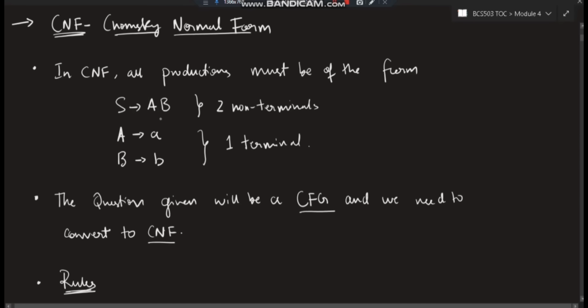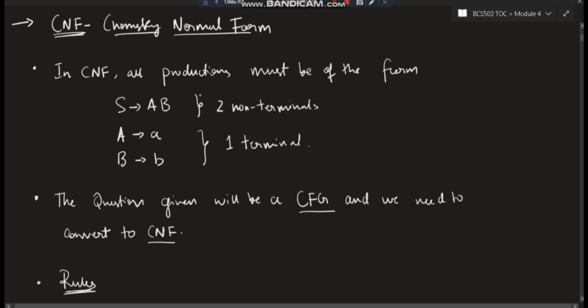First is that S goes to A and B, which are non-terminals. The capital letters are non-terminals, meaning the capital letters have further derivations, and the small letters are called terminals, and they are ending, meaning they don't have further productions. Okay, these are the ending letters. That's the difference between non-terminal and terminal.